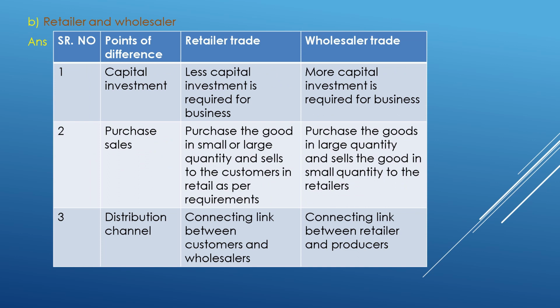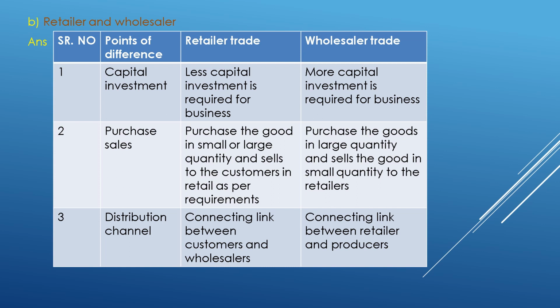Then retailer and wholesaler. Points of difference, retail trade and wholesale trade. First is capital investment. Less capital investment is required for business. More capital investment is required for business. And purchase and sales: purchases the goods in small or large quantity and sells to the customers in retail as per requirement.